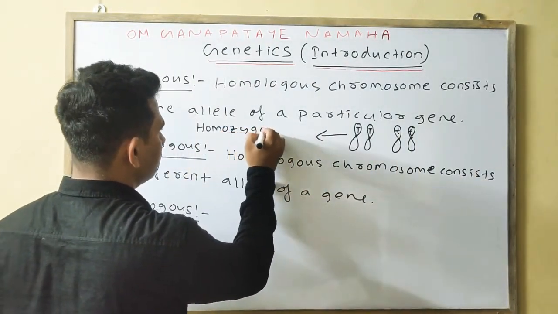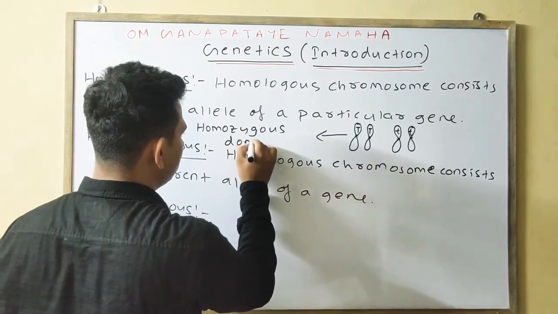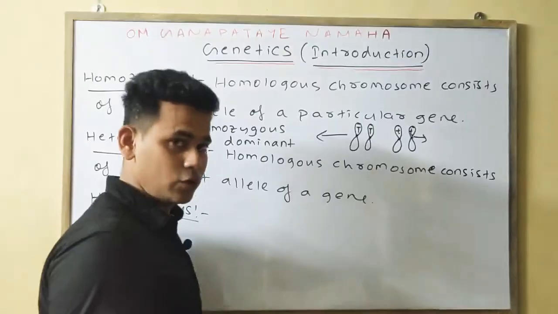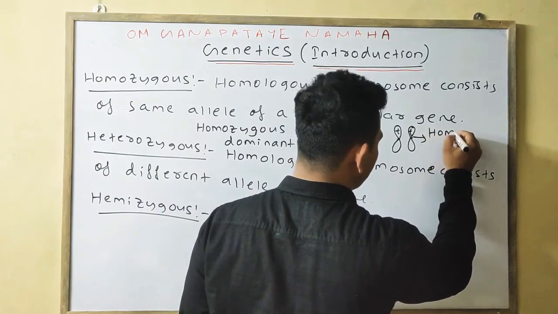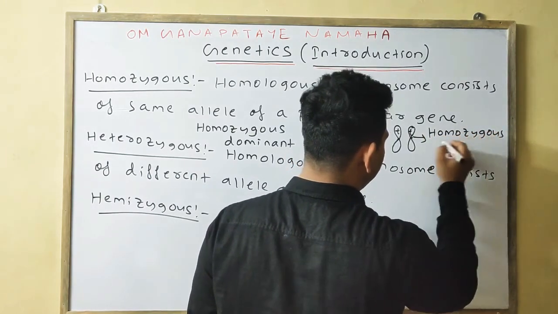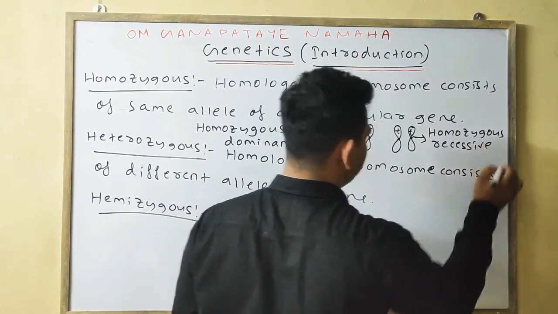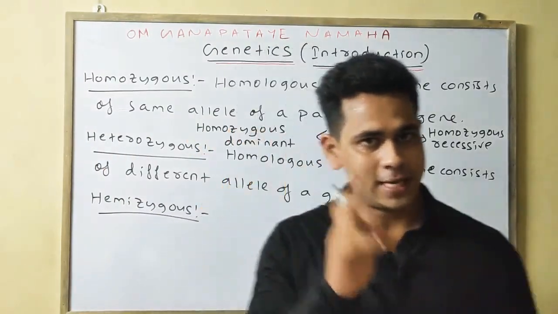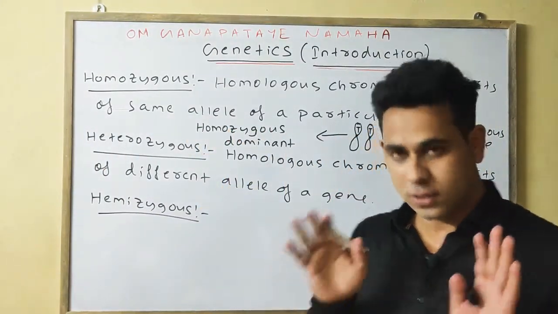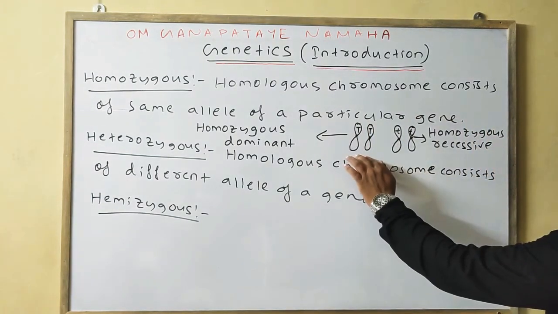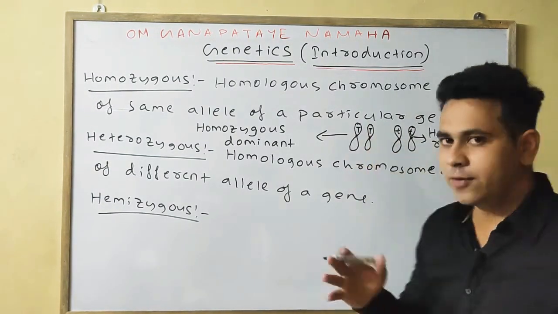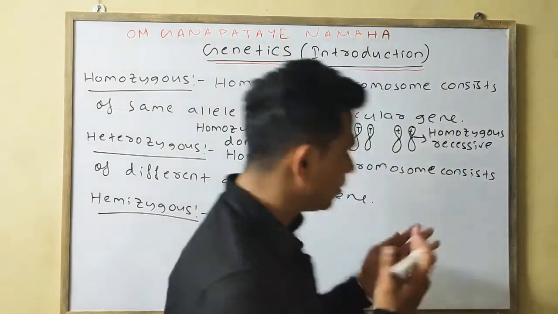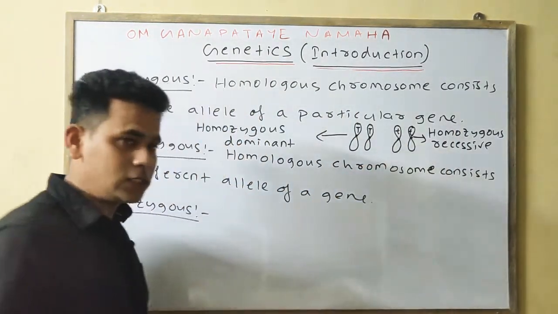Homozygous dominant. Whereas this one is your homozygous recessive, as you know small t means recessive. This one is your homozygous recessive. Okay, you understood? If the homologous chromosome consists of one single type of allele, the same allele on both chromosomes, that is your homozygous. If the dominant factor is present, that is your homozygous dominant. If the recessive factor is present on both the homologous chromosomes, then it is called your homozygous recessive.